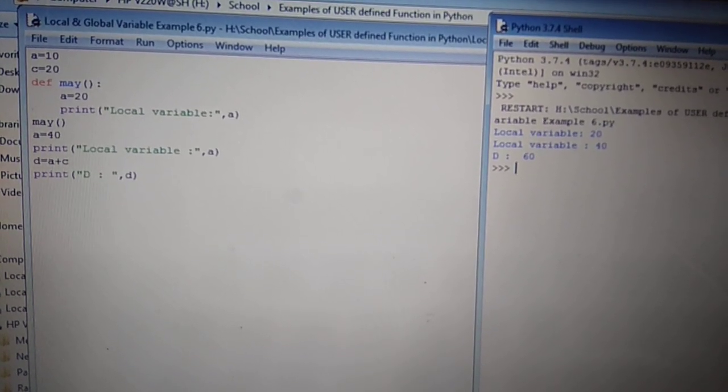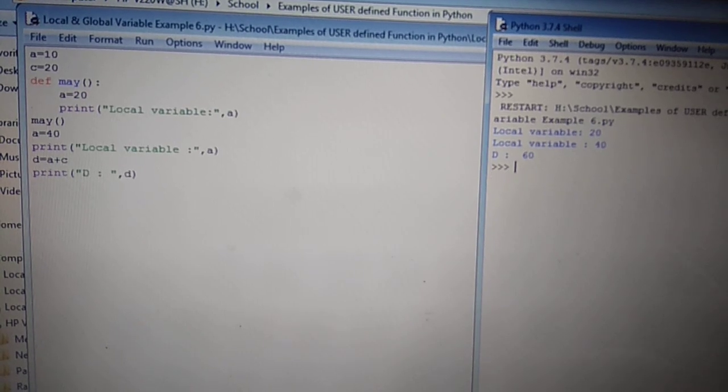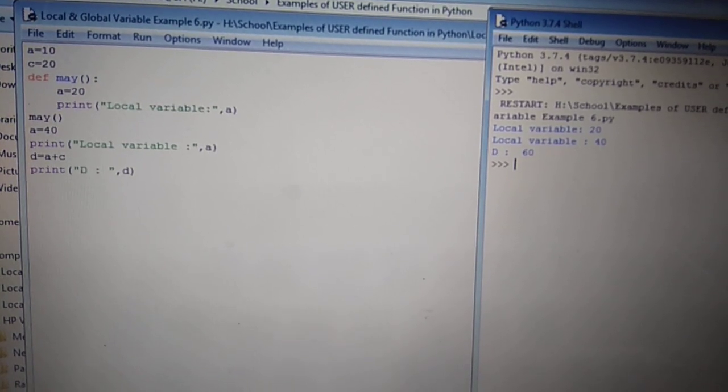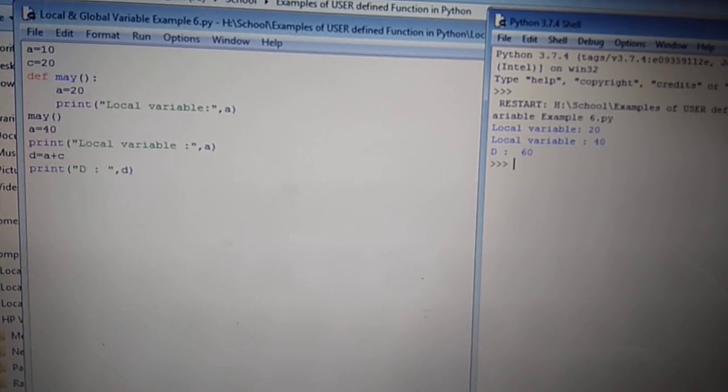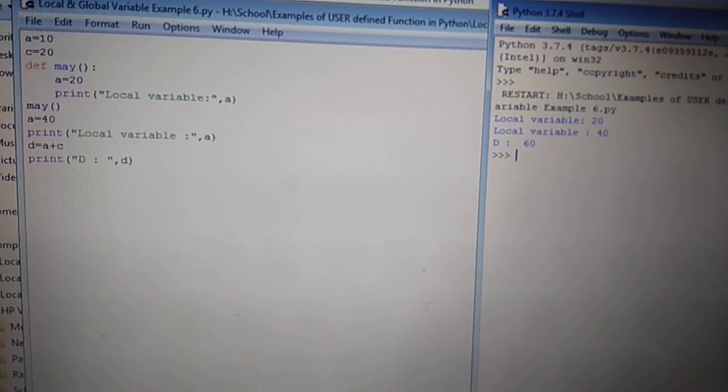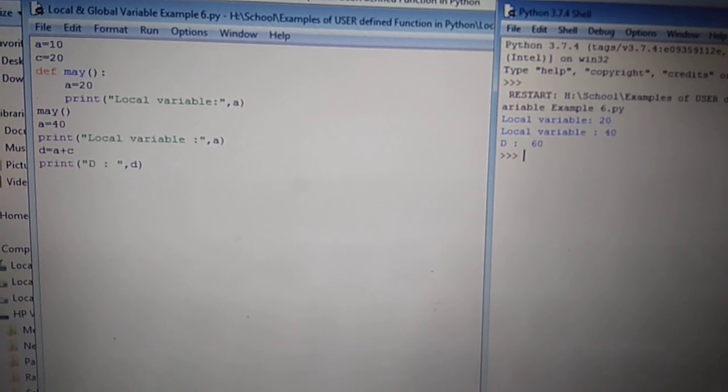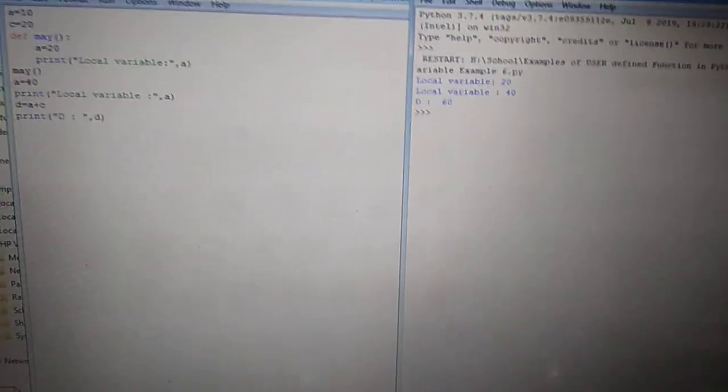Next, d is equal to a plus c. A equals to 40 plus c is equal to 20 from the global variable defined before the user defined function, that is may. So it returns the value 40 plus 20 equals to 60.